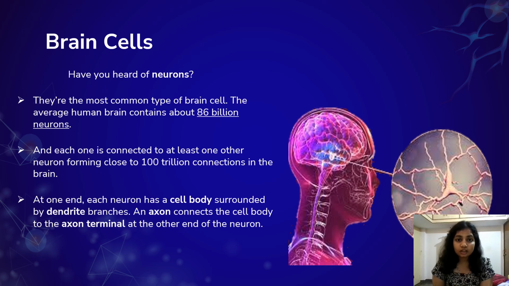Brain cells. The neurons are the most common type of the brain cells. The average human being contains 86 billion neurons. Each one is connected to at least one other, and there are 100 trillion connections inside the brain. At one end, each neuron has a cell body surrounded by dendrite branches, and an axon connects the cell body to the axon terminal at the other end of the neuron.